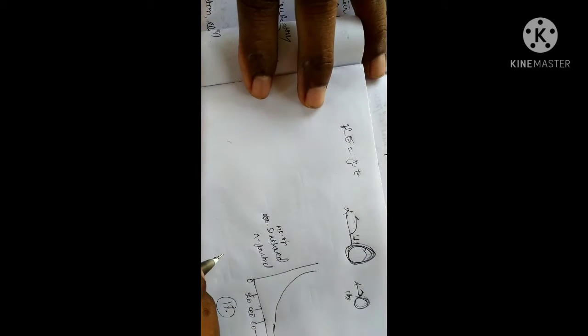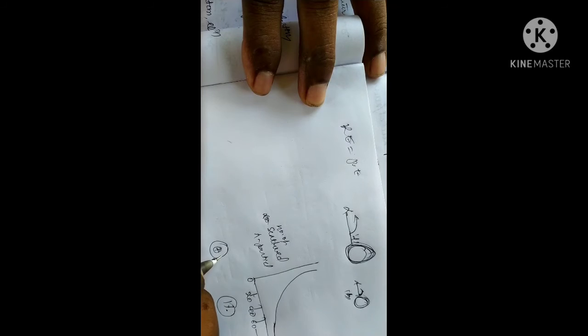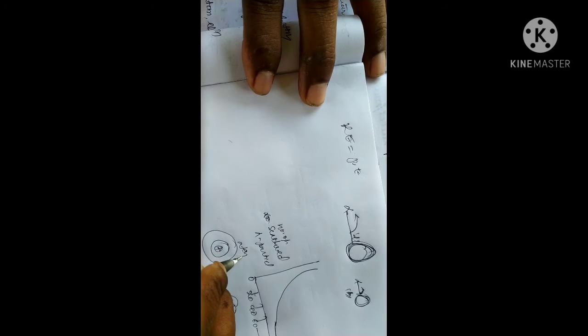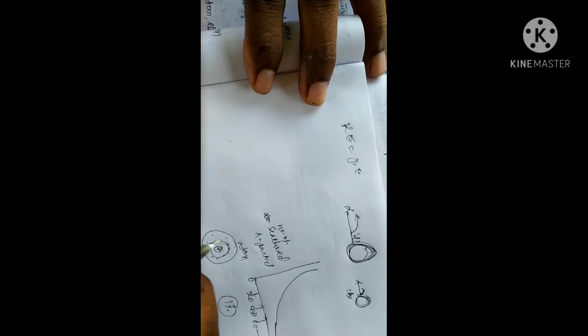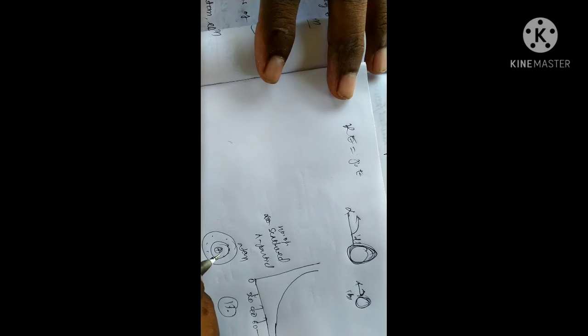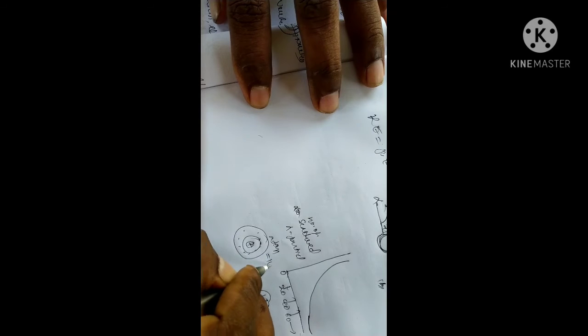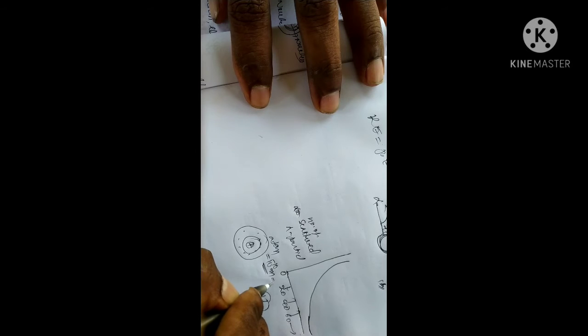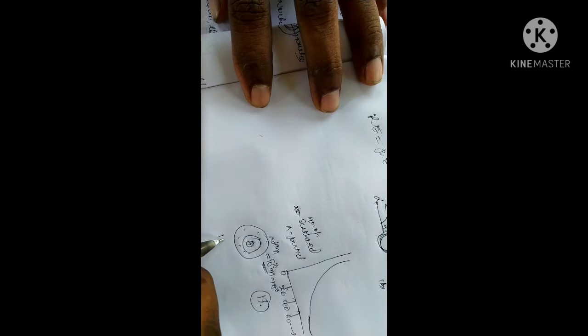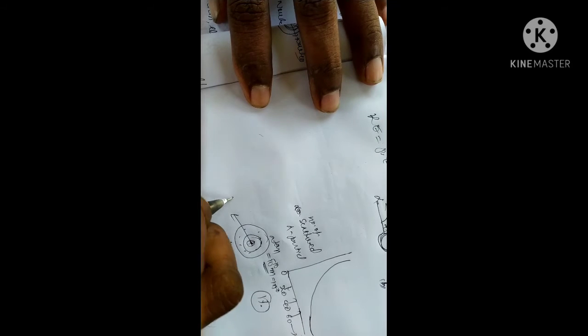According to Rutherford, the atom has a positive charge at the center, that is the nucleus. The atom has a number of electrons, and the electrons revolve around the nucleus. The size of the atom is 10 to the power of minus 10 meters, which is equal to 1 angstrom. The size of the nucleus is 10 to the power of minus 15 meters.